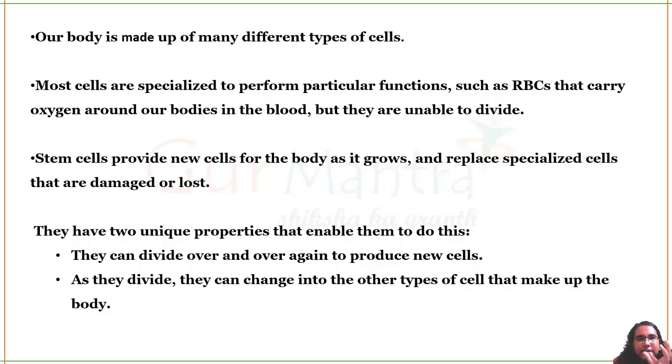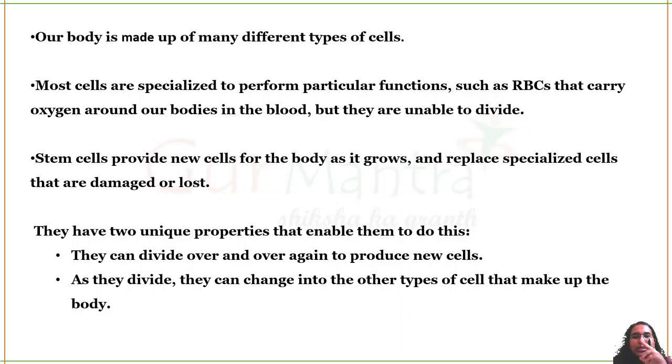If a nucleus is there, the nucleus is a very big organelle in a cell, then the weight of RBCs will become more, then its travel will not be easy. That is why when the RBCs become mature, they lose their nucleus, and their only purpose is to carry oxygen around in your body. So stem cells provide new cells for the body as it grows, and they will replace the specialized cells that are damaged.